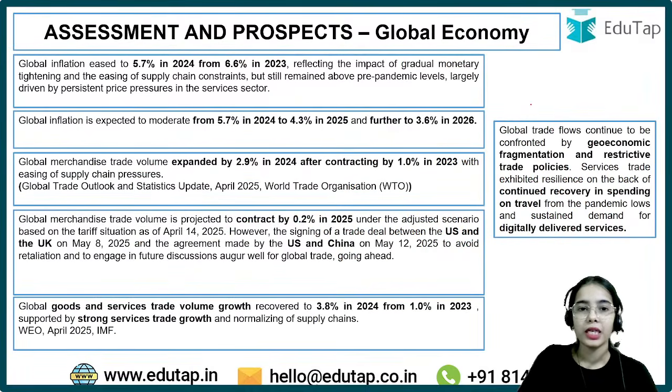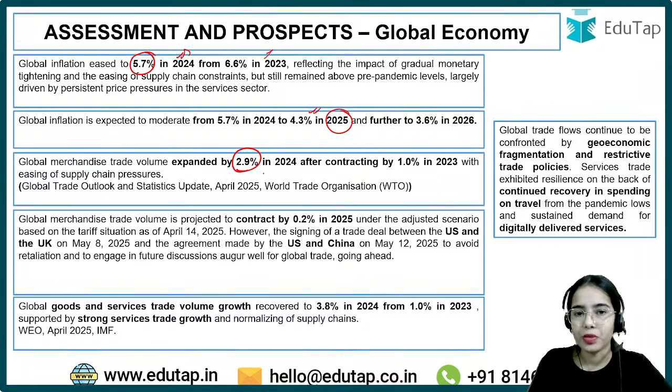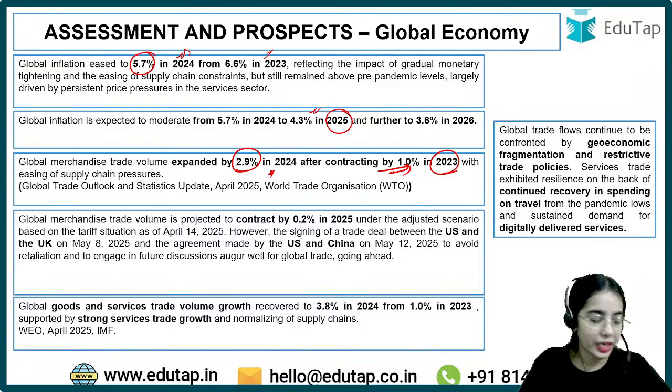The other important data points I have written here. Global inflation eased to 5.7% in 2024 from 6.6% in 2023, and in 2025 we are expecting it to be around 4.3%. So this is an important data point. Global growth and global inflation data is important. Next is global merchandise trade volume, which expanded by 2.9% in 2024 after contracting by 1% in 2023. So these are some of the important data points that you have to keep in mind. I hope you were able to answer the question.